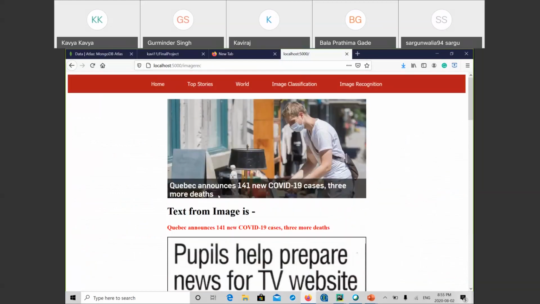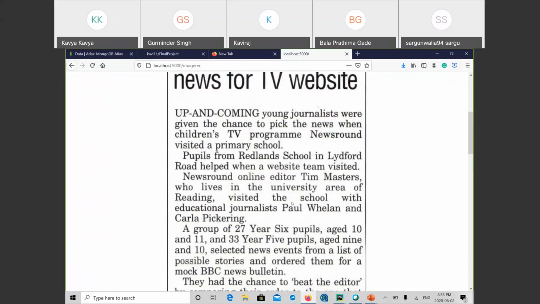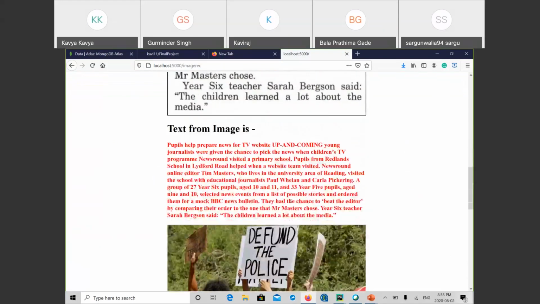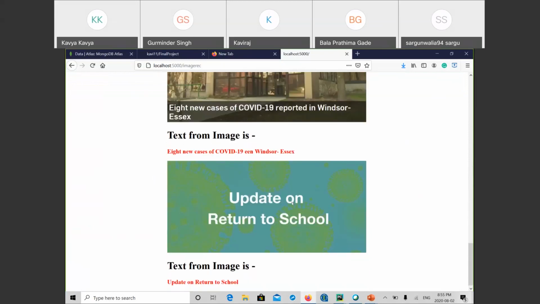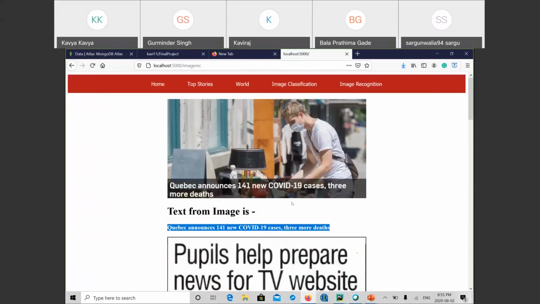For example, the first one, as we can see in the image, it's written Quebec announced 144 new COVID cases, 3 more deaths. We have extracted similarly from the images. We have done similarly for 5 images, 5 news items that we have collected from CBC News. So this is the image recognition.